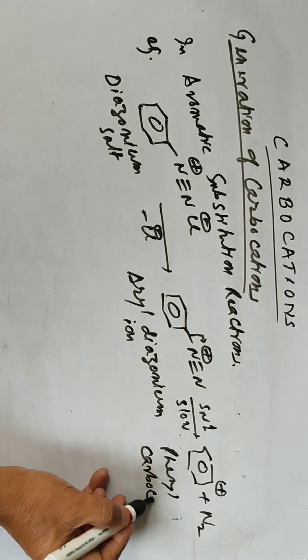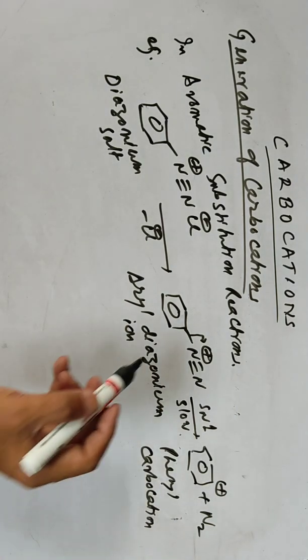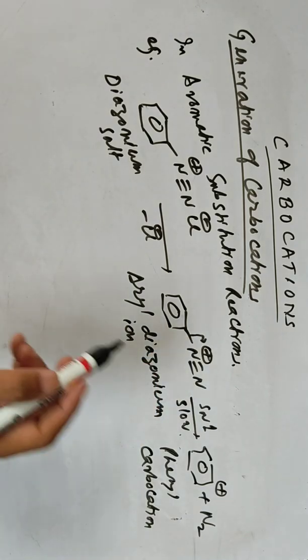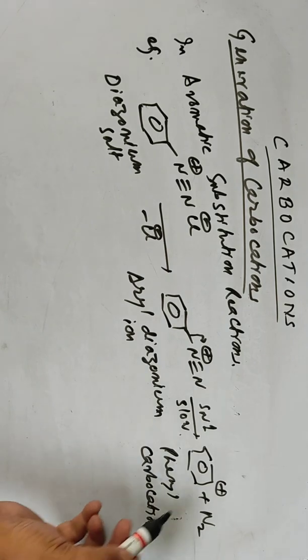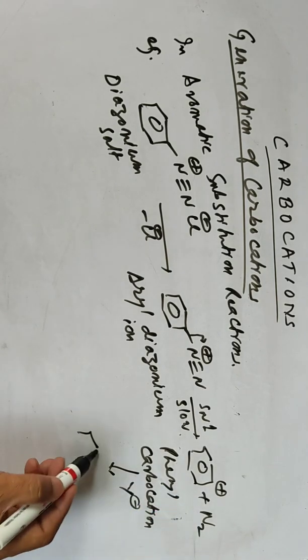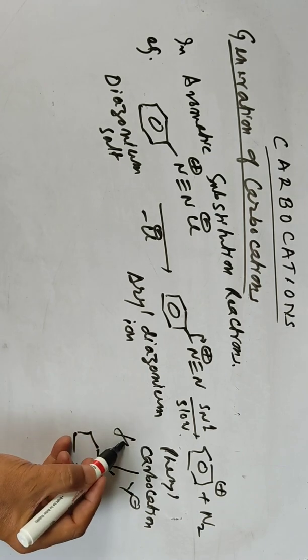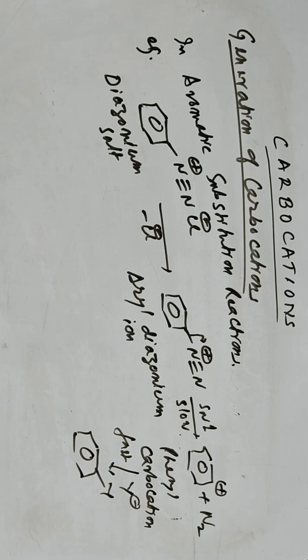So what I want to say is that a carbocation can also form by heterolytic fission in aromatic substitution reaction as an intermediate. Then it is taken up by another nucleophile, and you get the final product. The second step is a fast reaction. So carbocations can be formed in aromatic substitution reactions also.